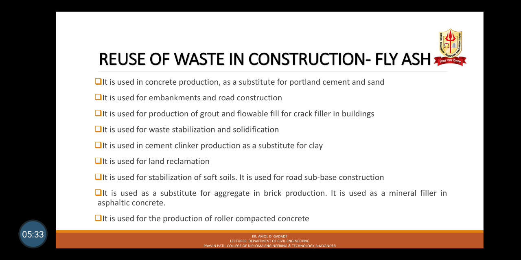It is used as a substitute for aggregate in brick production. It is used as a mineral filler in asphaltic concrete. It is used for the production of roller compacted concrete.